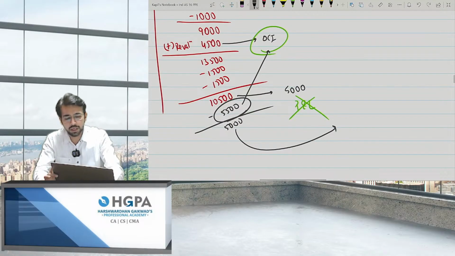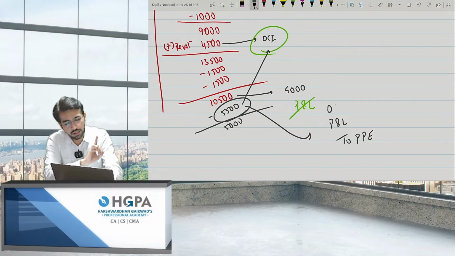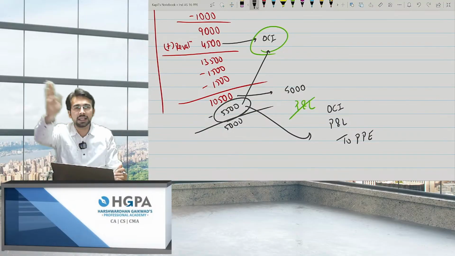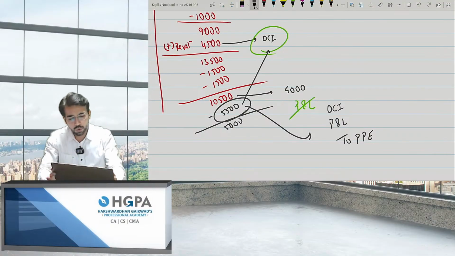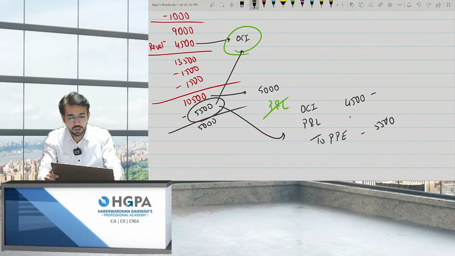So what should be the entry over here? You are reducing PPE, right? So PPE should be credited. You cannot go to P&L directly. No. You have to use the OCI balance. If you had a gain previously but now have a loss, then use that gain first and then go to the P&L. So OCI will be debited at 4,500, but the total loss was 5,500. So the balance loss should be transferred to P&L. It is like this, right?